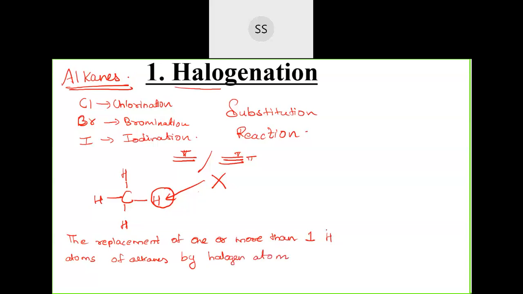This is called halogenation. You can write this definition down, and then I will tell you with an equation how the reaction goes.